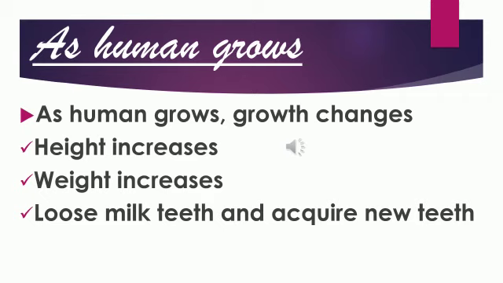We acquire teeth, we lose them, the so-called milk teeth, and we acquire new ones. So we increase in height and weight, and we lose milk teeth and acquire new teeth. These are the changes that we can see as we grow.